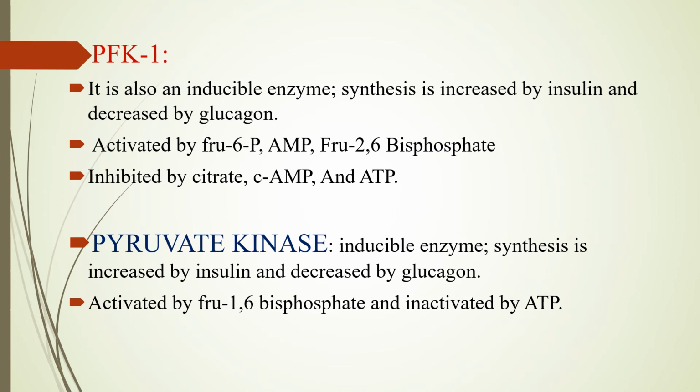The third important enzyme in the regulation is pyruvate kinase, and this is also an inducible enzyme, so its synthesis is increased by insulin and decreased by glucagon. That means whenever we take food, glycolysis is stimulated, and pyruvate kinase is activated by fructose 1,6-bisphosphate and inactivated by ATP molecules.